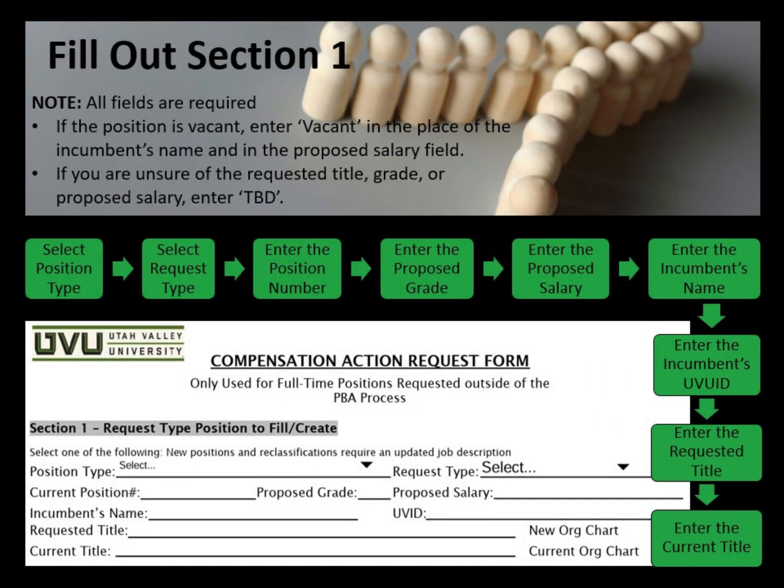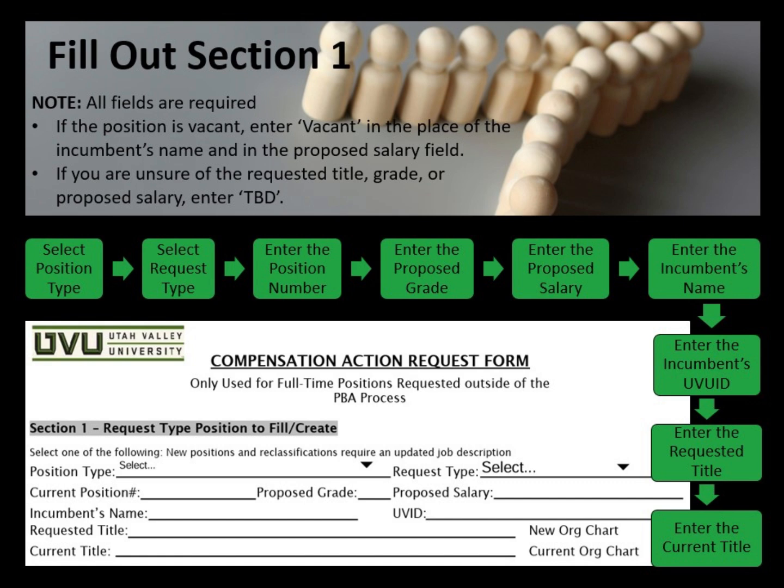Fill out Section 1. Please note that all fields in this section are required. If the position is vacant, enter vacant in the place of the incumbent's name and in the proposed salary field. If you are unsure of the requested title, grade, or proposed salary, enter TBD.